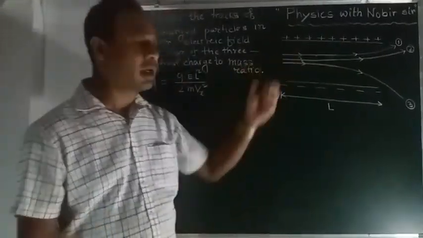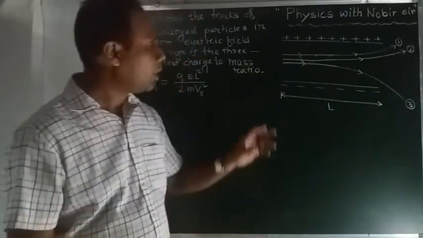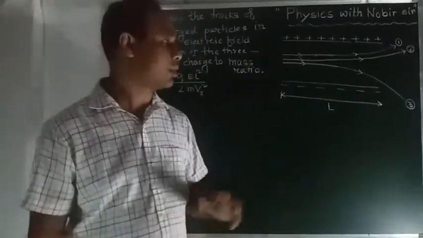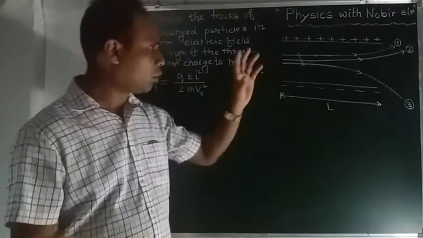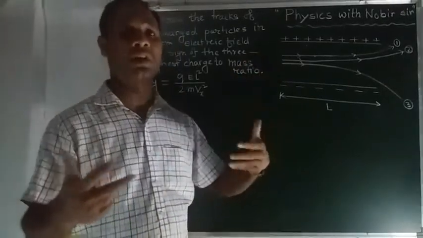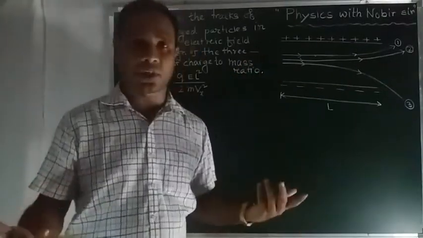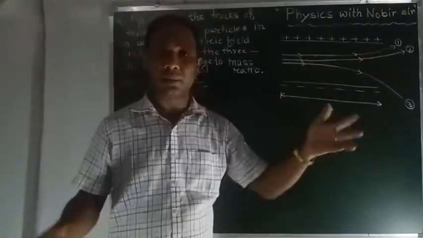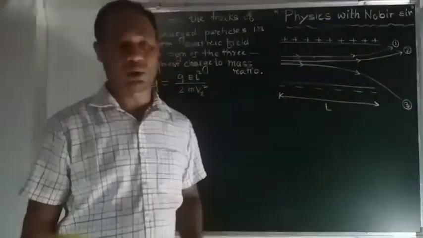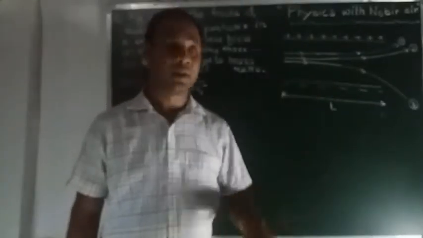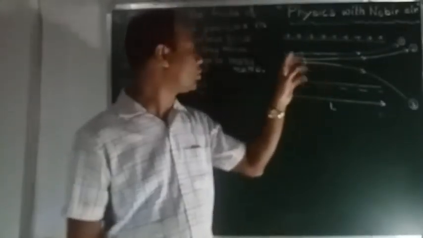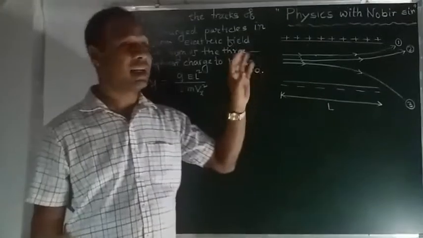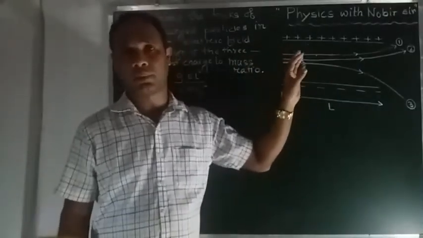Now from this figure we have to identify the nature of the particles, the nature of the charge. Number 1, what is the nature of the charge, whether it is a positively charged particle or a negatively charged particle. We have to find this out. Number 2 is a similar thing. Number 3 we have to find out from the figure shown here. That is the trace. From the trace we have to find out the nature of the charge of the particles.